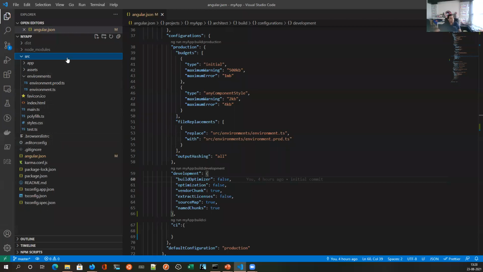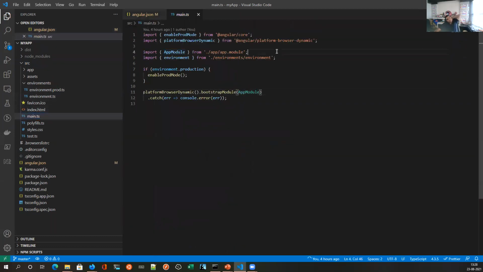Now let's start with the source folder. The first thing in source is main.ts. This is kind of your main.c or main.cpp file that you used to do in college, which is the entry point of your application. We will see how this syntax works in a future session. But just understand that this is the line where everything starts: platformBrowserDynamic, and this is the module that is bootstrapped. So this is the module that starts everything.